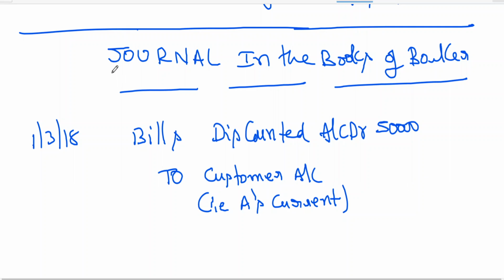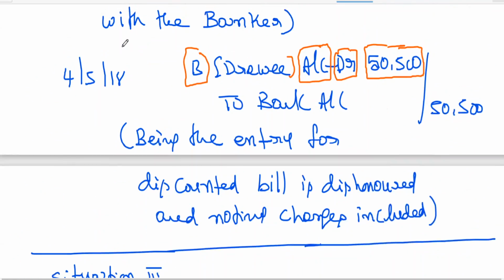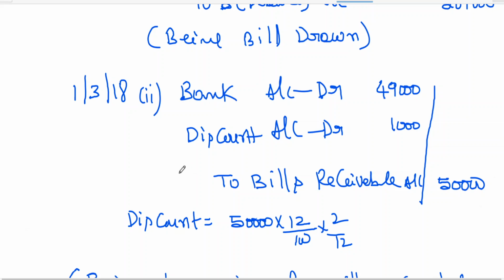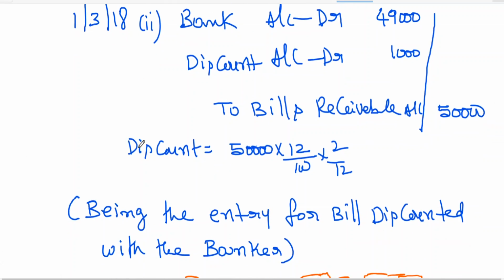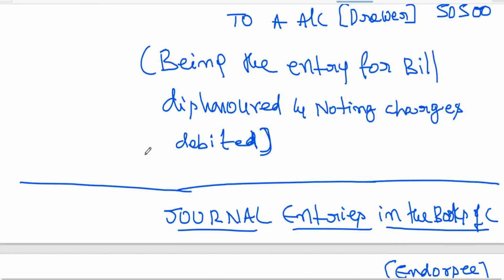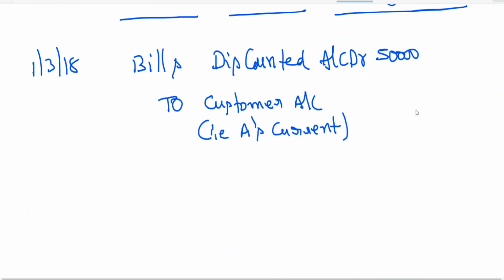You have seen already bill has been discounted, 49,000 has been received by bank. How much banker has given? 49. So same 49. Now I told you discount 1,000 rupees is a loss or expense to drawer, whereas gain to banker. So to customer account, current account, how much is crediting? 49,000.